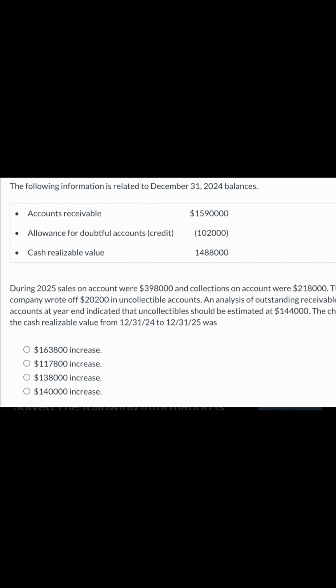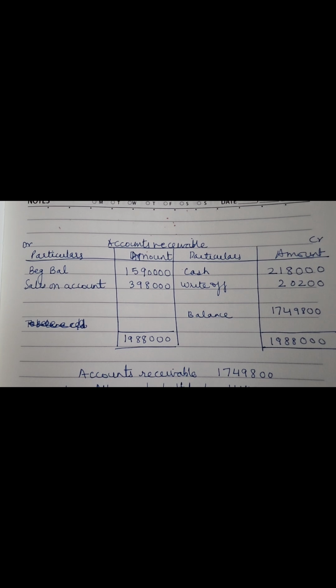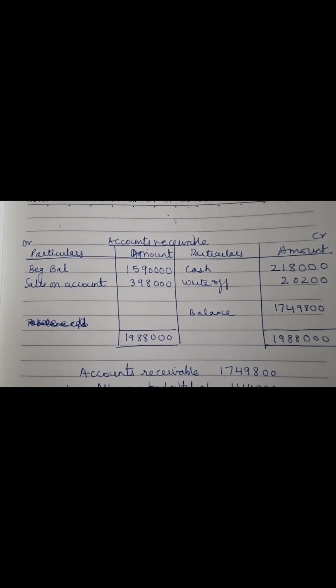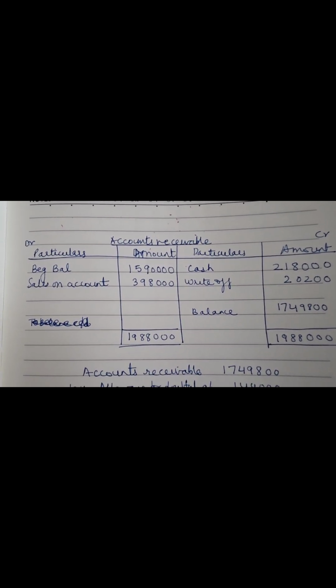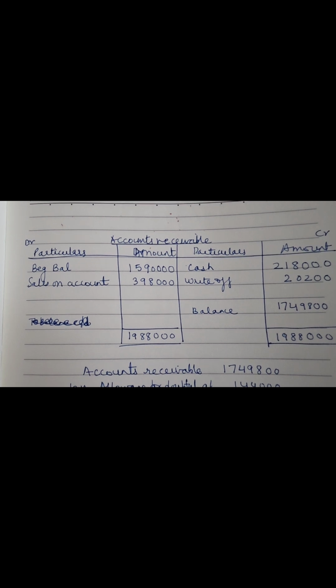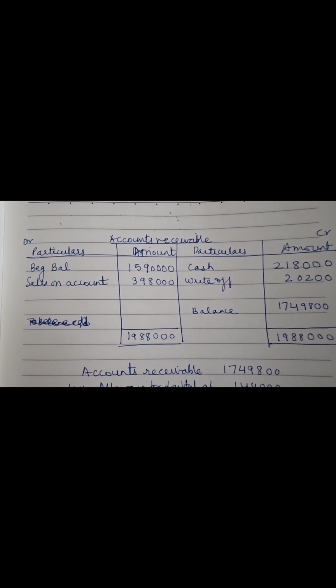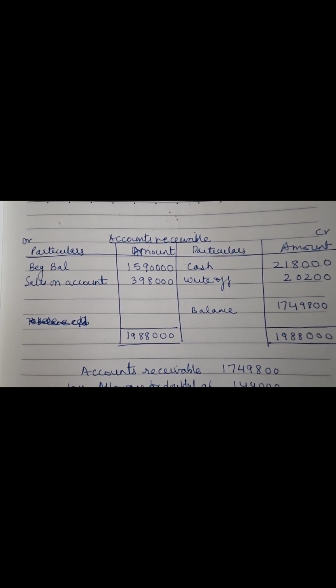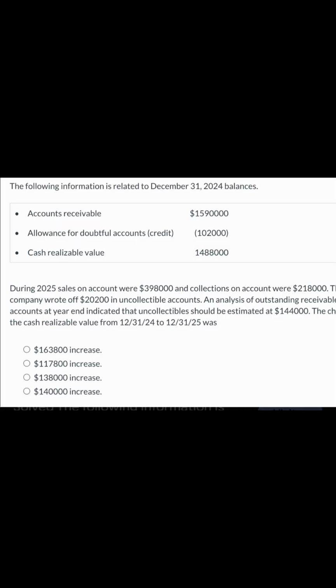So to find out the change in cash realizable value, we first need the closing balance of the accounts receivable this year. So first let's draw a T account to find out the closing balance. Now we have been given the beginning balance, then we know the sales amount, and we have cash collected from the customers and the accounts written off during the year. Now accounts receivable, as we know, is an asset account. Increase in asset is a debit entry and decrease is a credit entry.